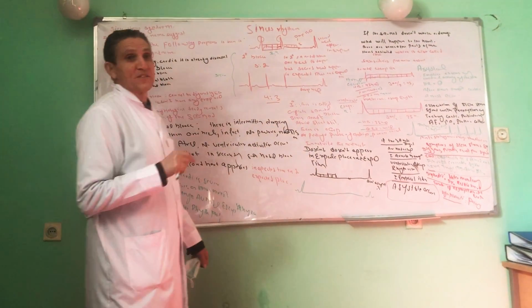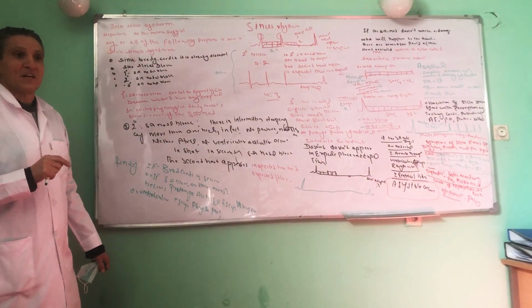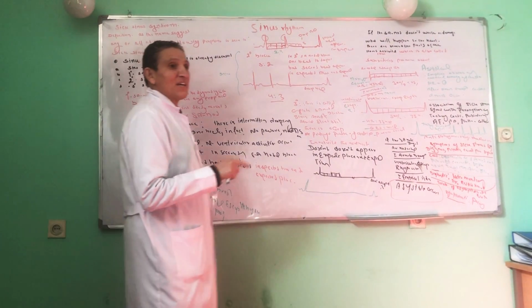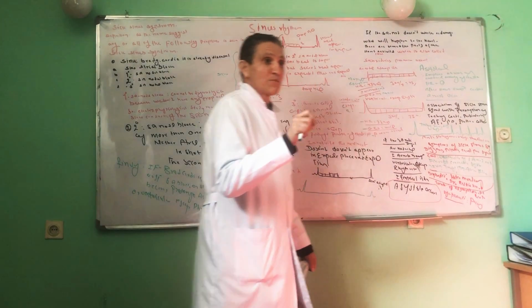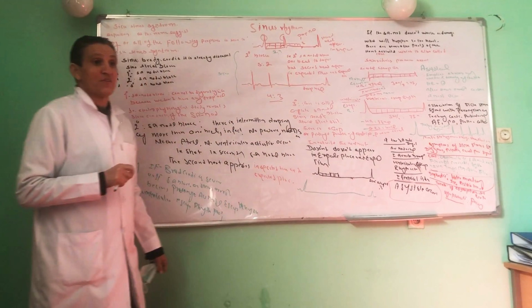We have two types of escape rhythm: one is AV nodal escape rhythm, another is ventricular escape rhythm. If the SA node is damaged, the second part in the heart which is activated is the AV node.